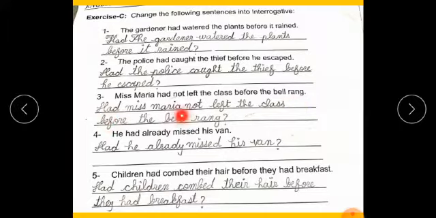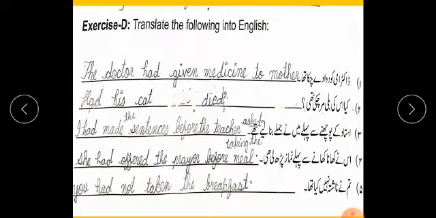Miss Maria had not left the class before the bell rang. Had Miss Maria, students, write M of the Miss in capital form. Had Miss Maria, and also M is written in capital form. Had Miss Maria not left the class before the bell rang? He had already missed the van. Had he already missed the van? Children had combed their hair before they had breakfast. Had children combed their hair before they had breakfast? Put question mark.